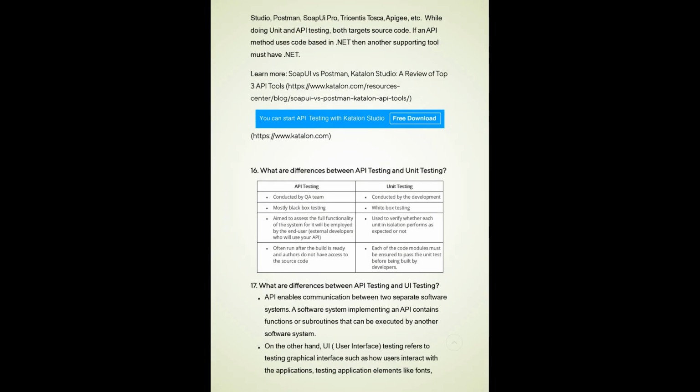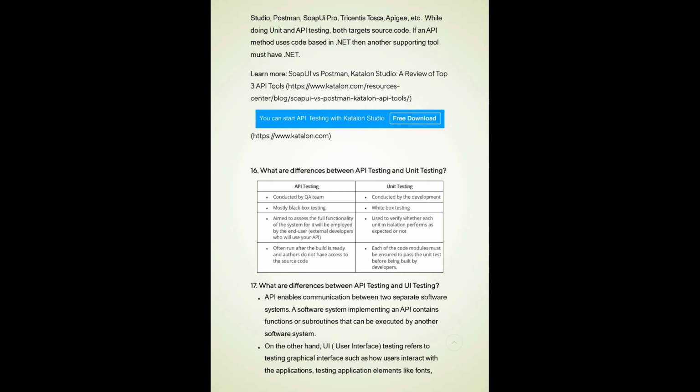Now we'll be going ahead with the questions. Here it is giving you the difference between the many tools we use, like Postman, SOAP UI Pro and Tosca, while doing unit and API testing, both targeting source code. If an API method uses base code in .NET, the supporting tool must support .NET. Katalon is also a tool that can be used. So what is the difference between API testing and UI testing?